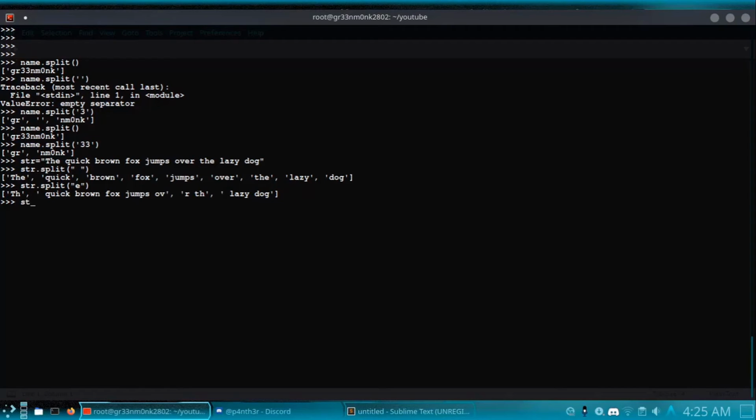Another example: str equals some string, then split, and now suppose I'm splitting it using s. You can see all the s have been removed and it has been separated accordingly. One more thing you might have observed is that between the s there is no character, so a null character space has been occupied here. This is what split does: it divides the entire string into a list.